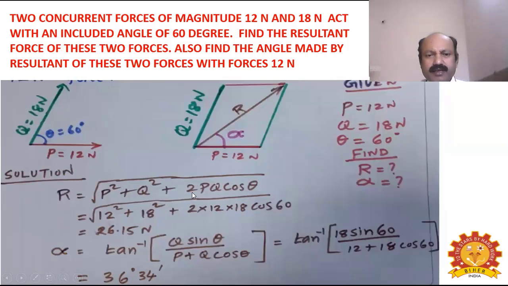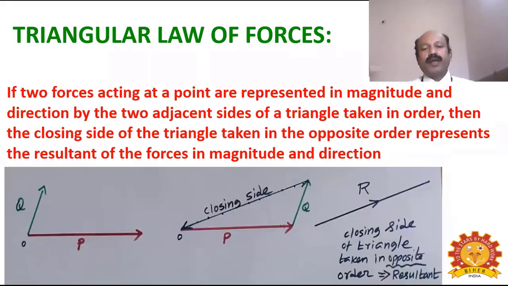Substituting the values of P, Q and theta in this formula, you get the resultant force as 26.15 Newton. Similarly, you can find the angle of inclination made by the resultant force with the first force, 12 Newton. For that, directly substitute in the formula: tan inverse of Q sin theta divided by P plus Q cos theta, equal to tan inverse of 18 sin 60 divided by 12 plus 18 cos 60. You get the angle as 36 degrees 34 minutes.